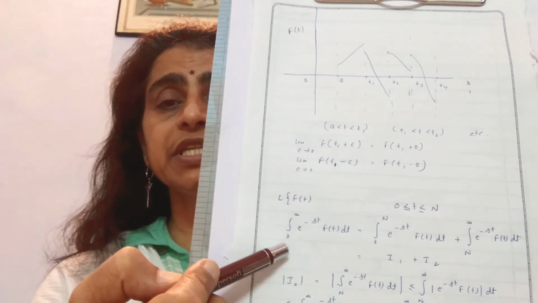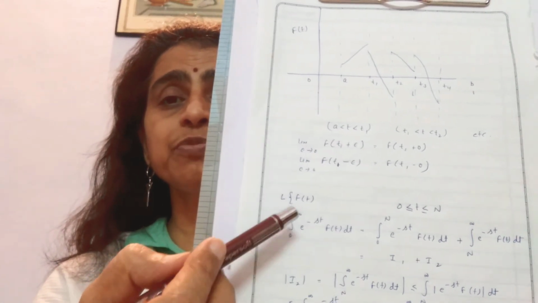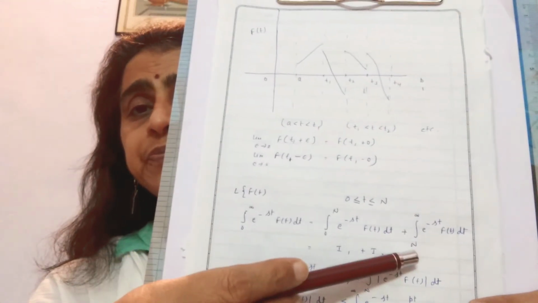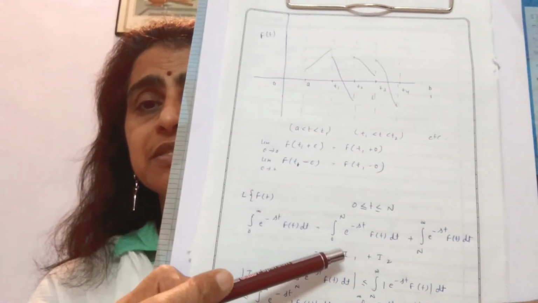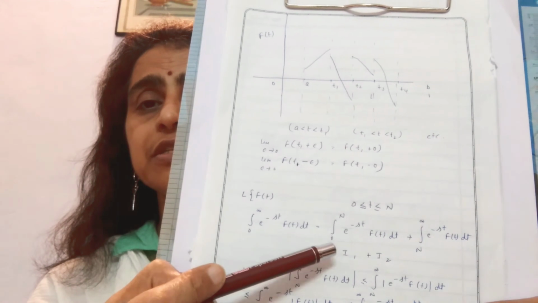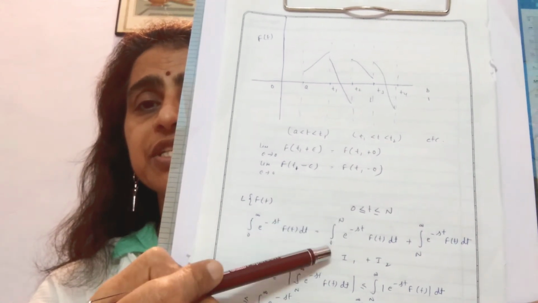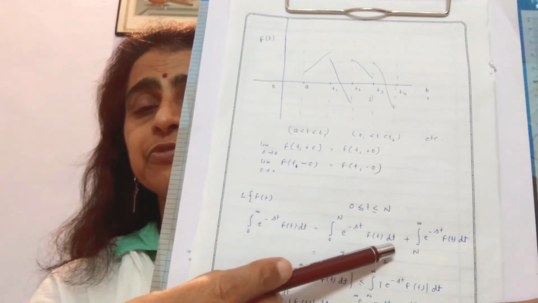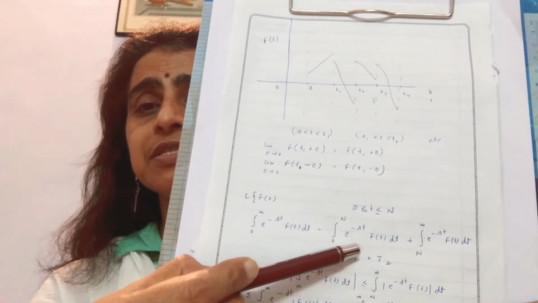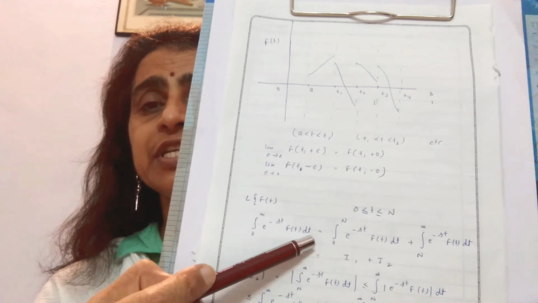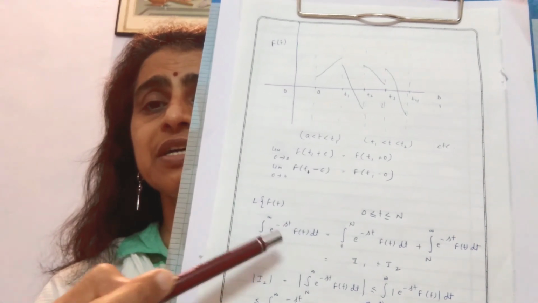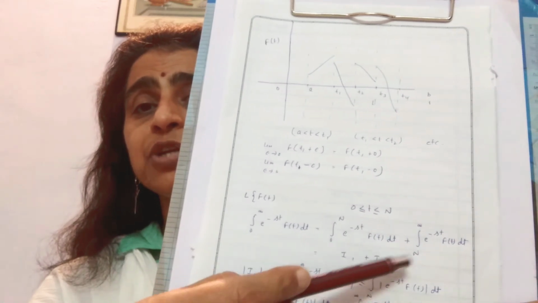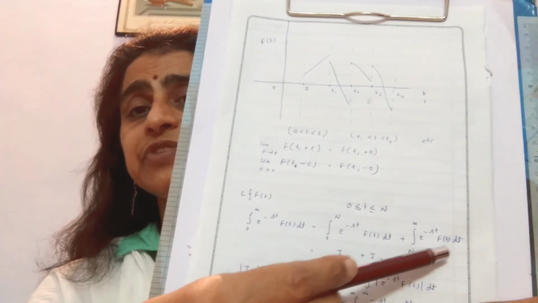Now this integration, which is from 0 to infinity, can be written in this form. First we will write the integration 0 to N, the inner part will remain the same as it was in this integration, plus N to infinity, and this part will remain the same.